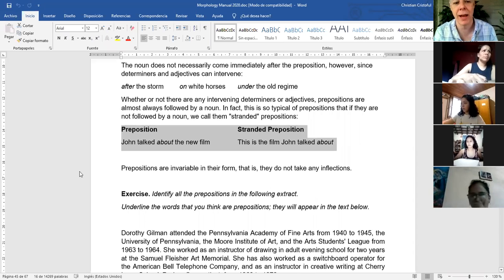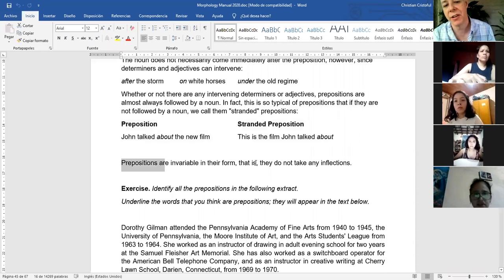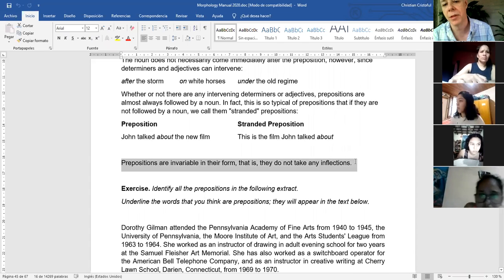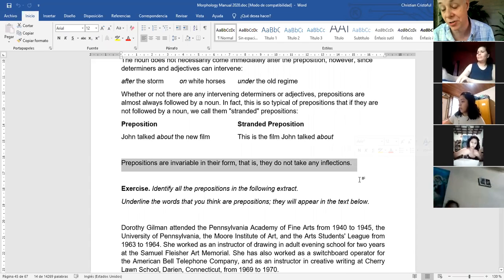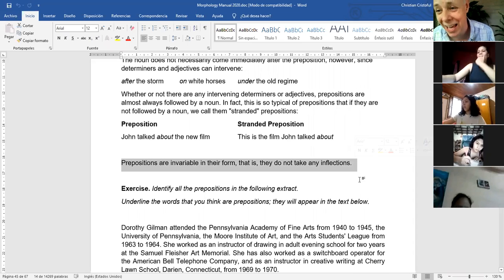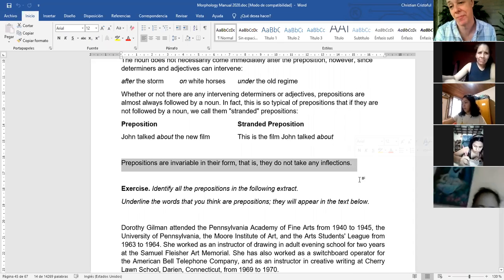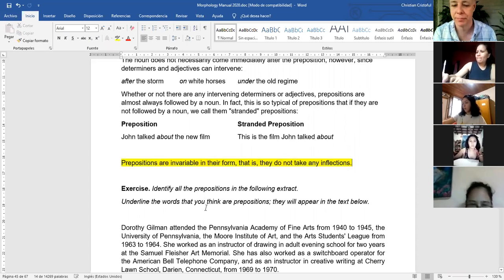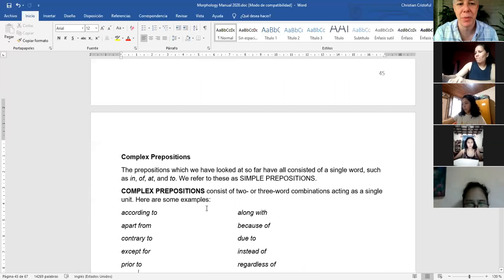What else? This is what I had said. Prepositions are invariable in their form. That is, they do not take any inflection. You don't add any prefix or suffix to them. Okay, so this is important in the manual. What else? Then there is an exercise in the manual. You can find the prepositions.